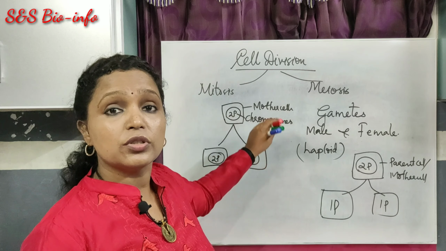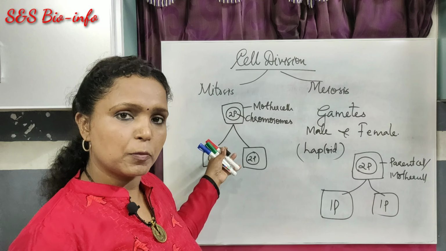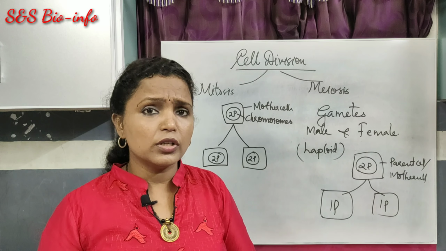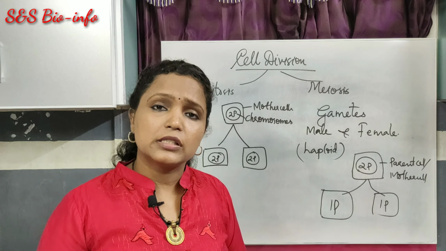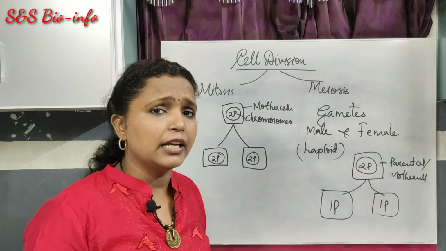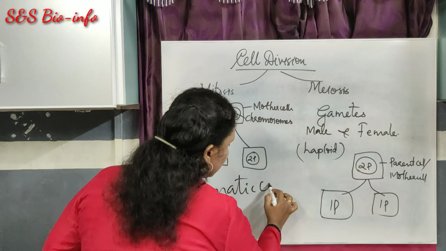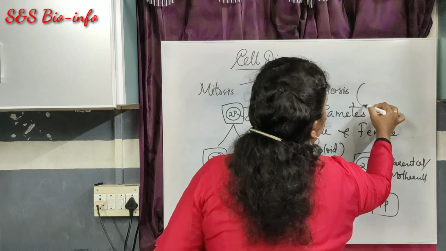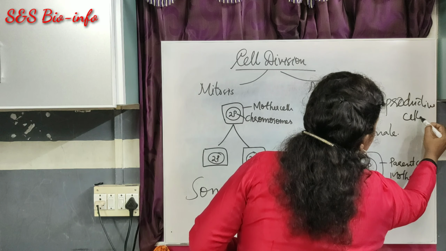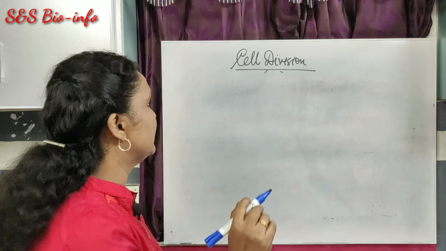So mitosis is most common among the living body, parts of the living organisms' body, as it promotes the growth, while meiosis is common in the case of reproductive cell, because haploid type of reproductive cells or gametes are formed only by meiosis. So we can easily say that mitosis takes place in the somatic cells, while meiosis takes place in the reproductive cells. Got it? Now let's study about mitosis with the help of a diagram.